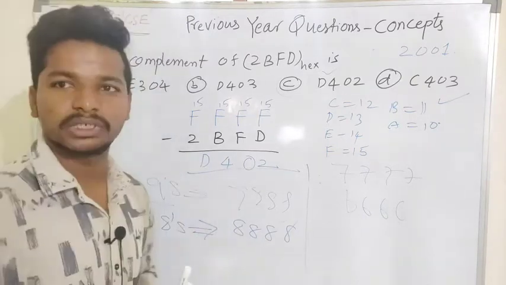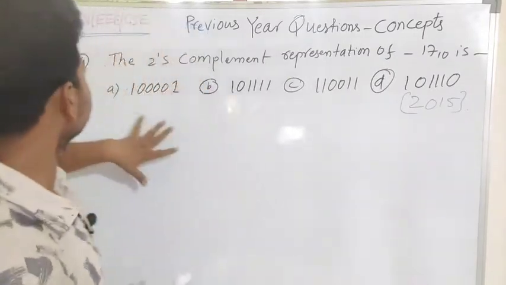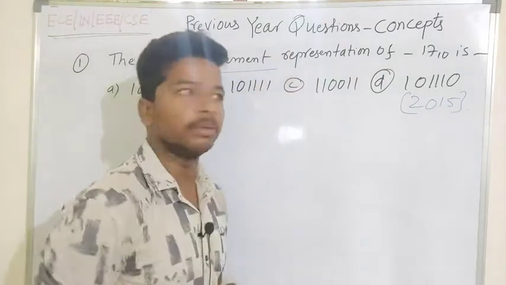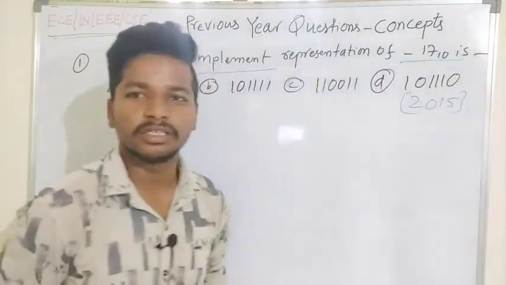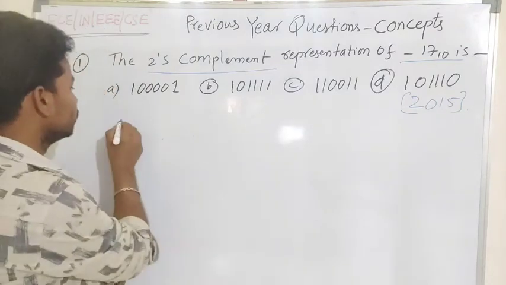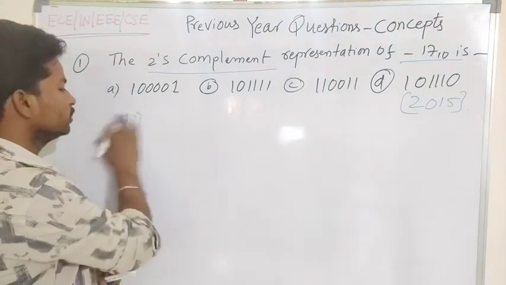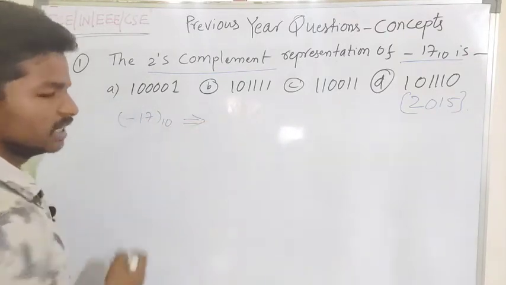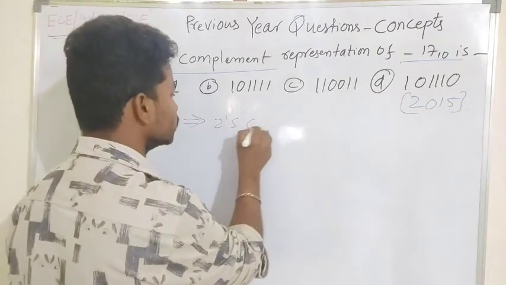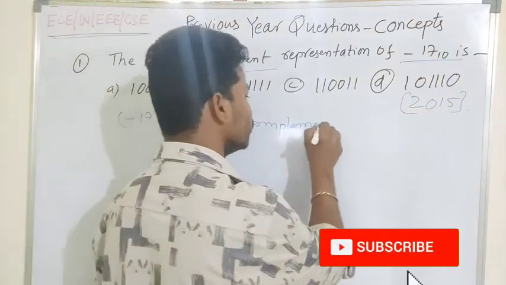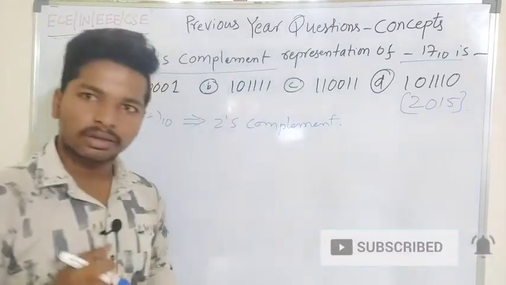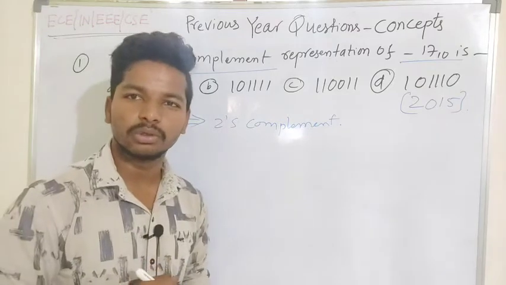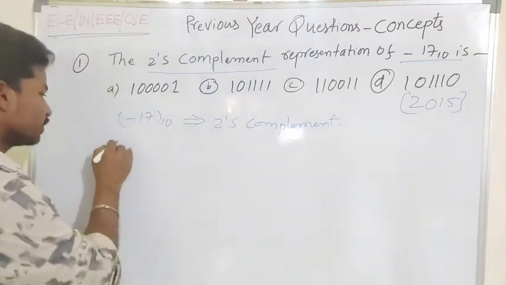Let's start another question. In this question, he is asking about an important topic of digital electronics, the 2's complement of a given number. The number is minus 17, which is in decimal. So we want to find the 2's complement representation of the given number. When we are solving questions related to negative numbers, we definitely have to go through the complements part. Let's solve the given question.